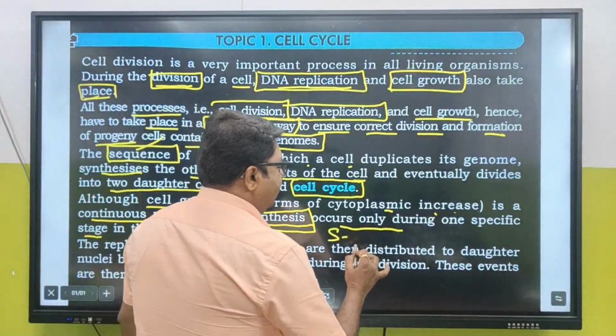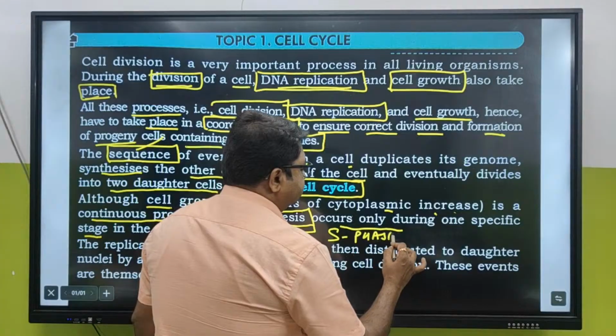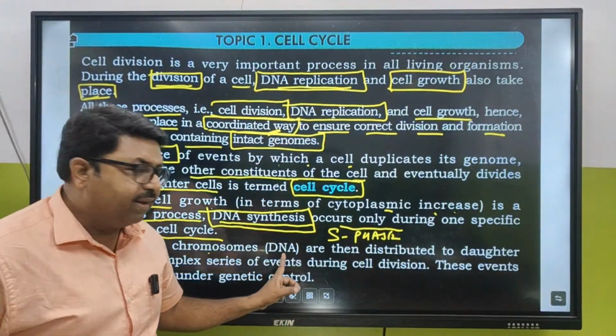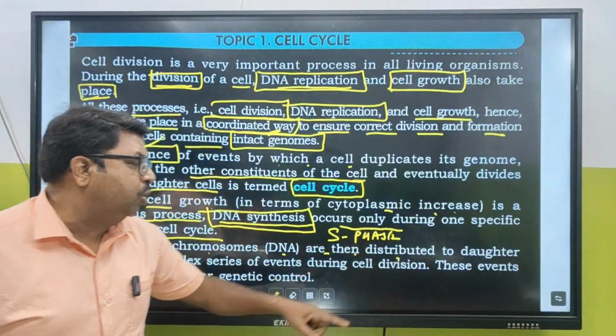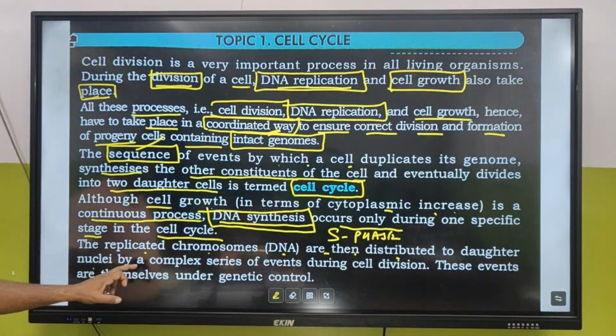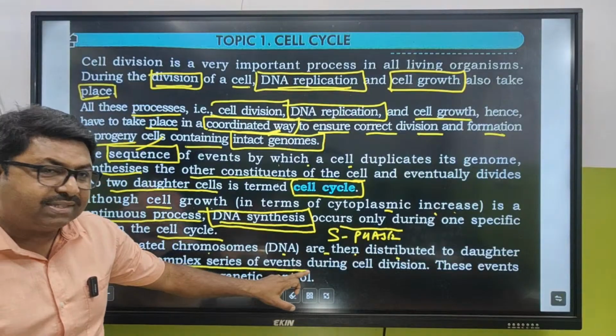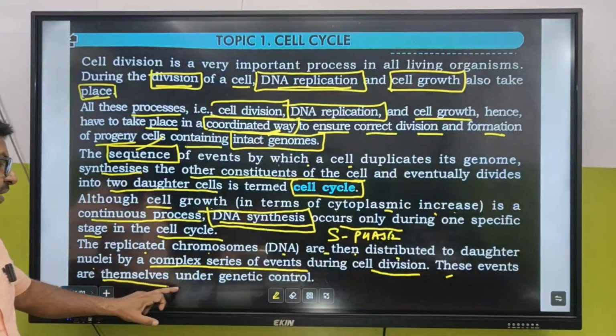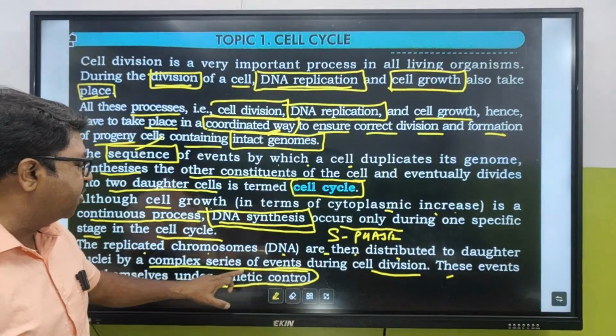S phase. The replicated chromosomes, that is DNA, are then distributed to daughter nuclei by a complex series of events during cell division. And these events are themselves under genetic control.